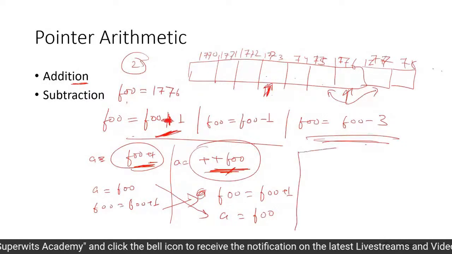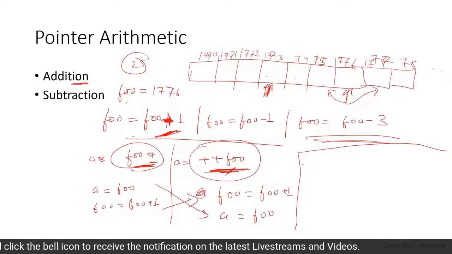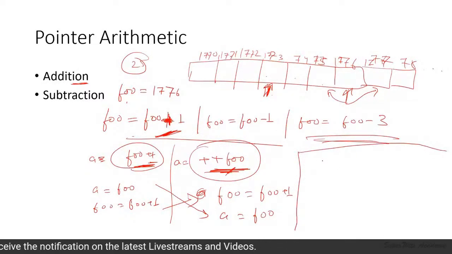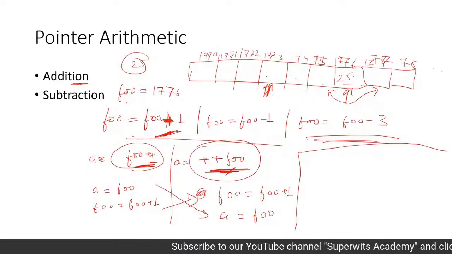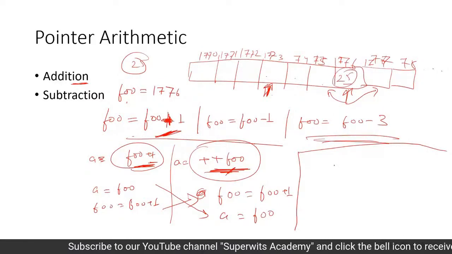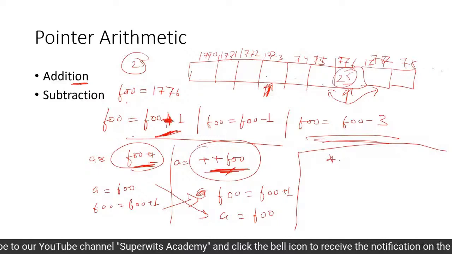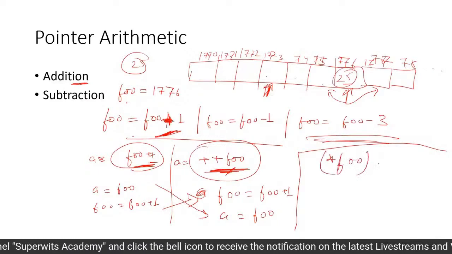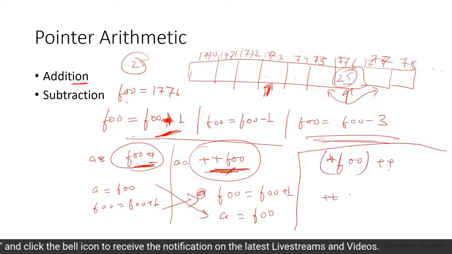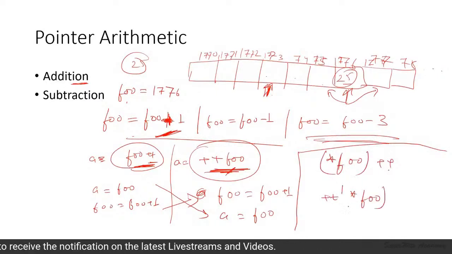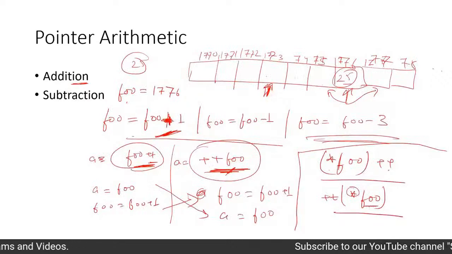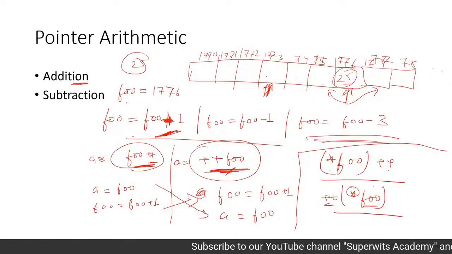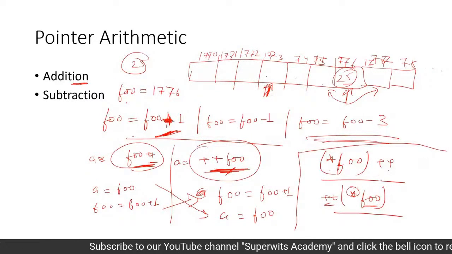Apart from this, what we can have is this particular part. Let's say my foo is pointing to a certain location, and that location contains a value 25. If I want to increment or decrement this value, what I'm going to use is *foo++ or ++*foo. So this can also be done. We are using a dereferencing operator. That means the value will be fetched first, and then the increment or decrement will be performed correspondingly.